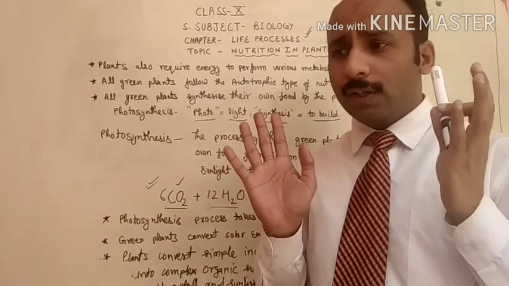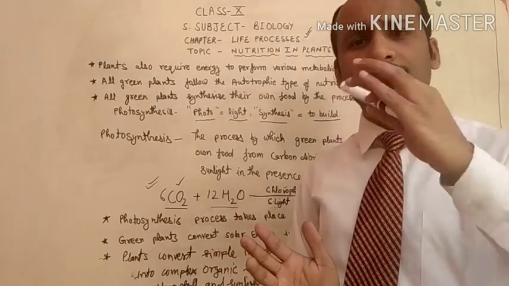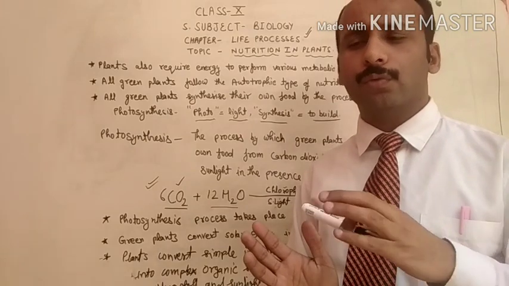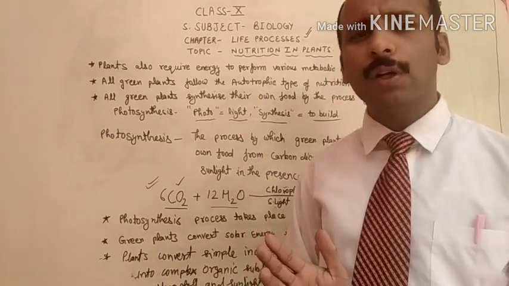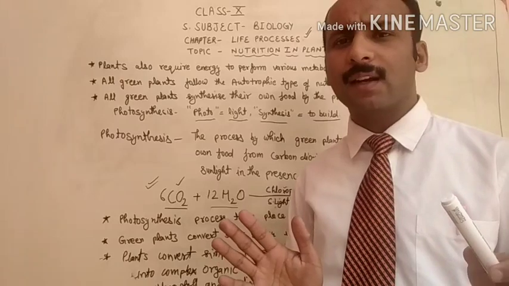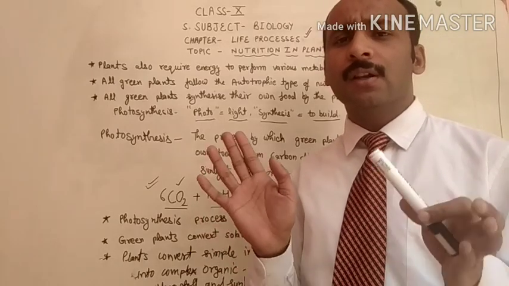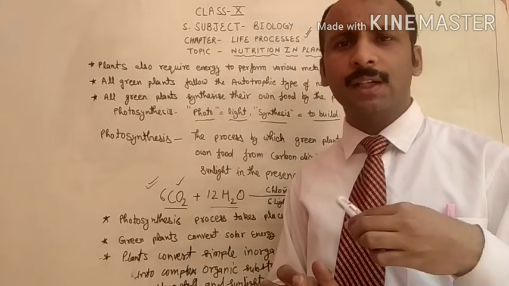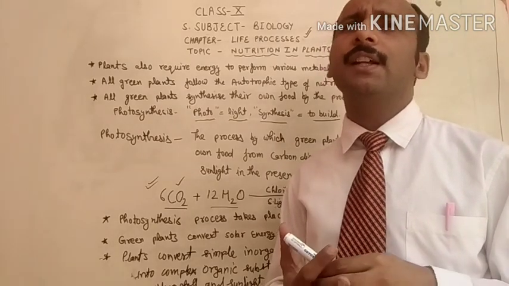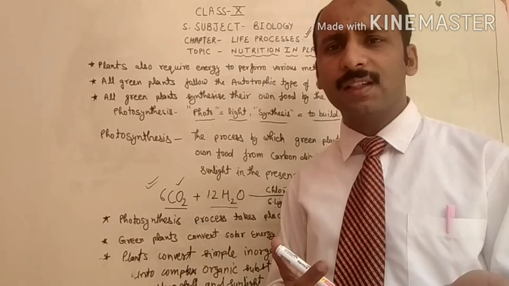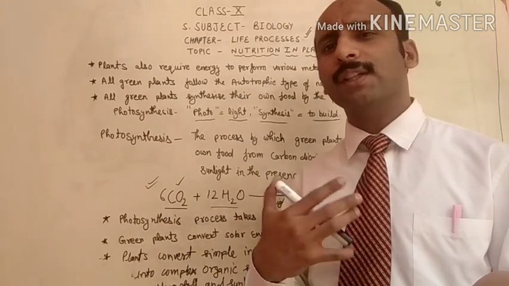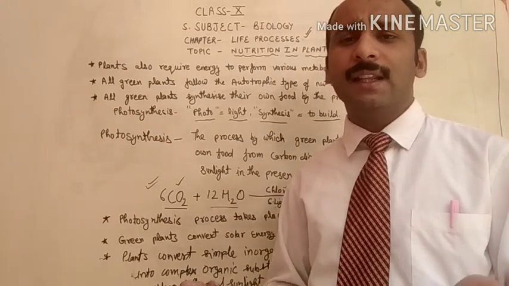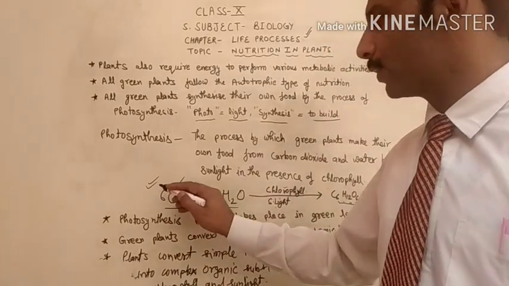But the respiration process is going on continuously, 24 hours, 24 into 7. They need oxygen and release CO2, but during the daytime they do not release the CO2, because the CO2 produced during respiration in the daytime is utilized by the process of photosynthesis.